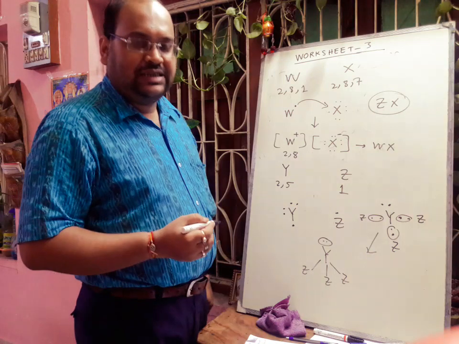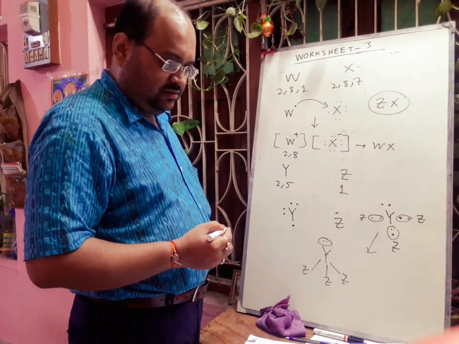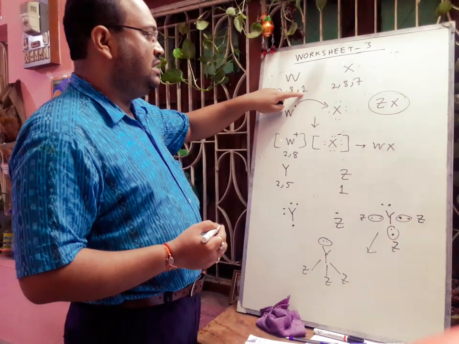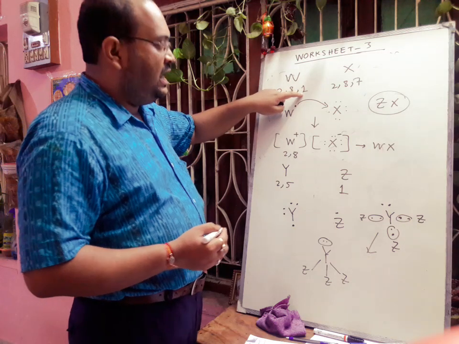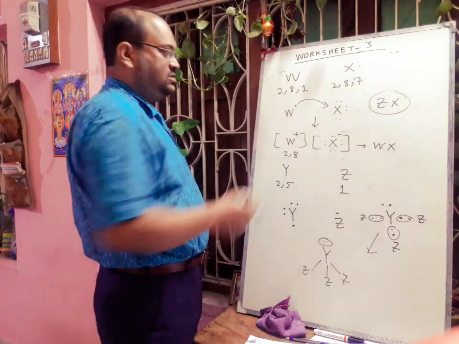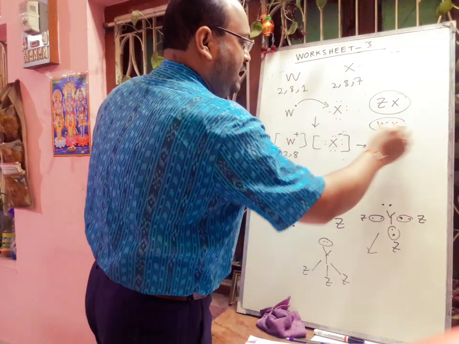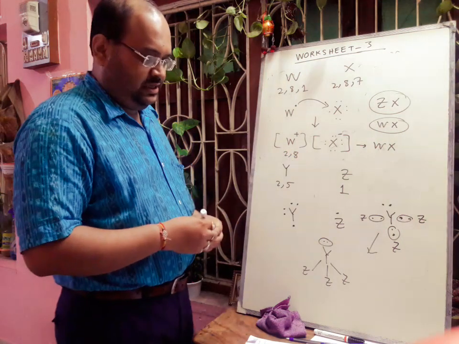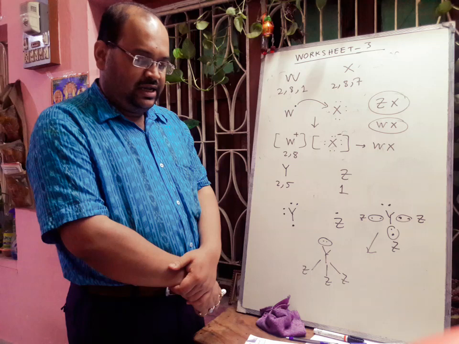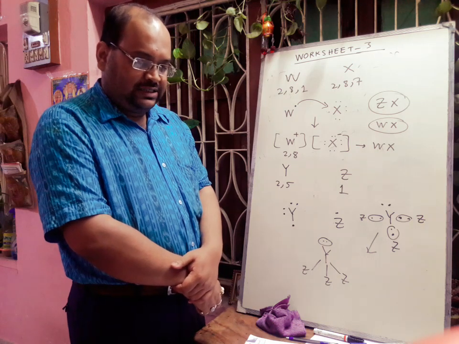Another question was given: what is the formula of W and X? In case of W, there is 1 electron in the valence shell, and X has 7 electrons. So definitely there will be transferring of electron, and the formula will be WX, and the type of bond will be ionic. I hope you can understand this year's solution. Next I will discuss ICSE 2017.